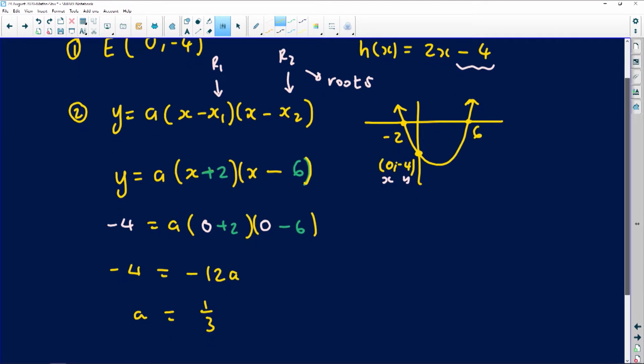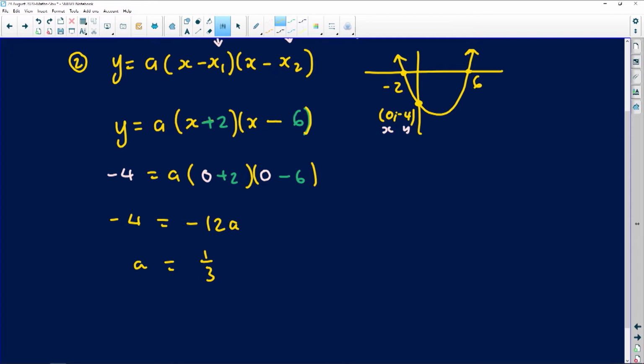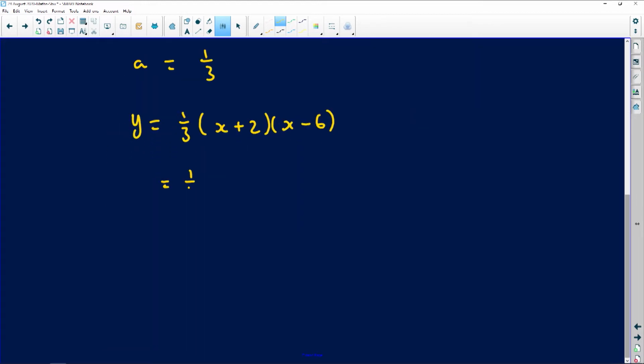Now, once I'm done with this, I need to take it back to the standard form of the equation. So I'm basically going to say, remember we know it's a into those brackets, but we now know our a value is a third of x plus 2 and then x minus 6. Then it's just a matter of cleaning this up. Let's just see what will happen. This is going to be a third.